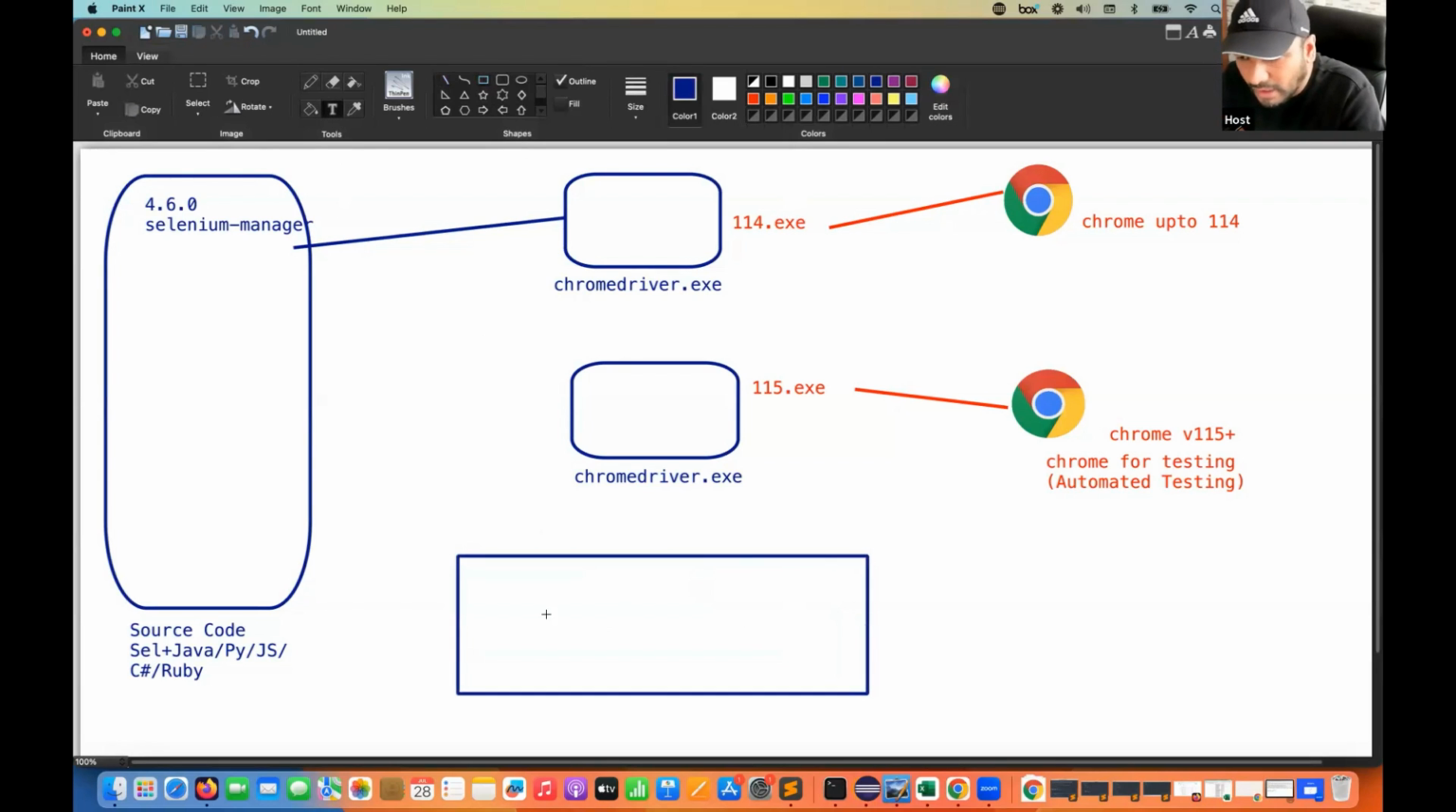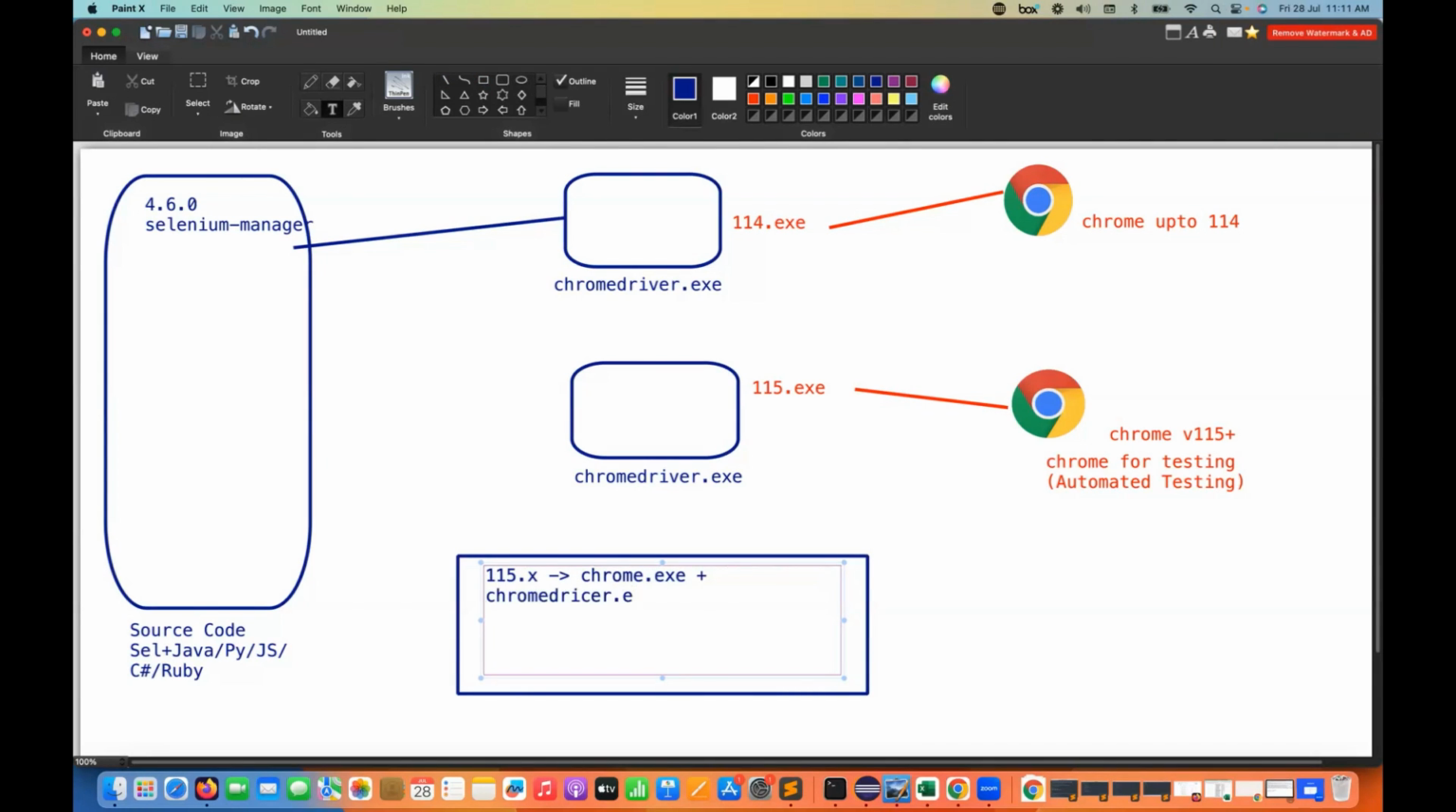It's an online dashboard, and on this dashboard they have given version-specific downloads. If I want to use browser version 115, it means you have to download chrome.exe, which is your browser, plus chromedriver.exe, which you can also download from here. So this is the major change that happened. How exactly this dashboard looks, I'll also show you in some time.